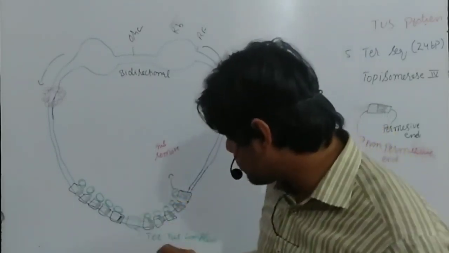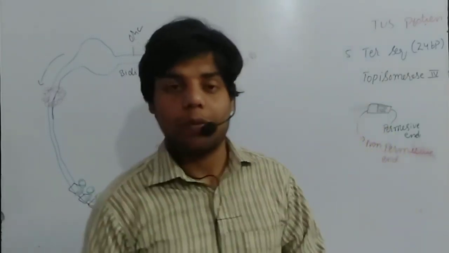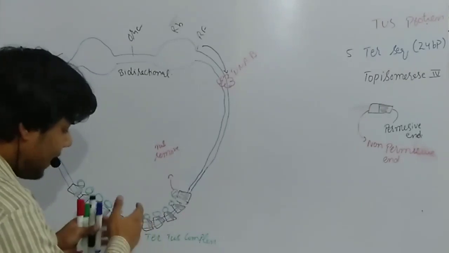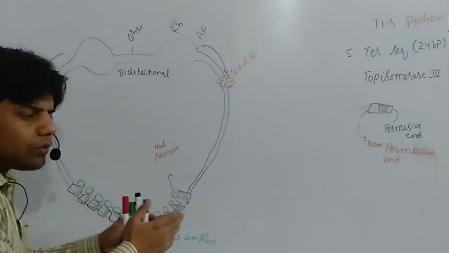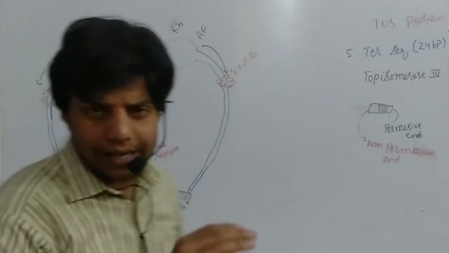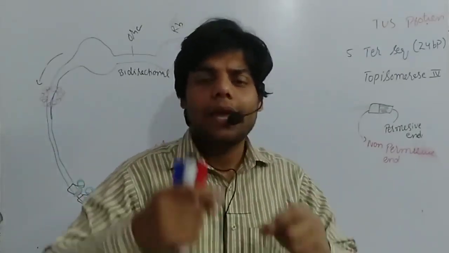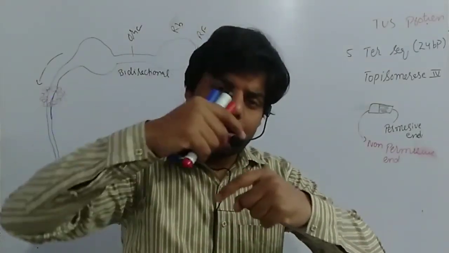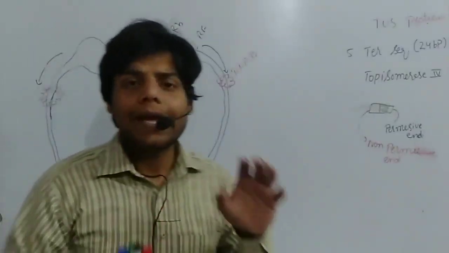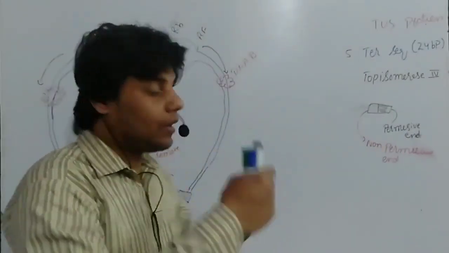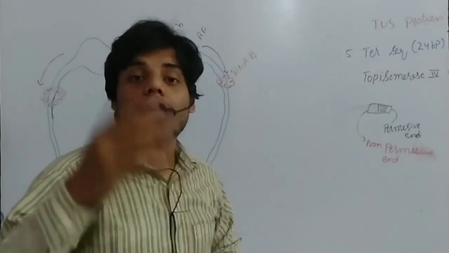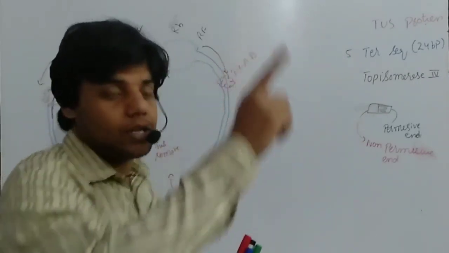So whenever they reach this complex, the Ter and Tus complex, at that specific area the Tus is acting as a clamp. Okay, they are just like a ring form, and they cannot allow the DNA, or they cannot allow the helicase, to move in the opposite direction.